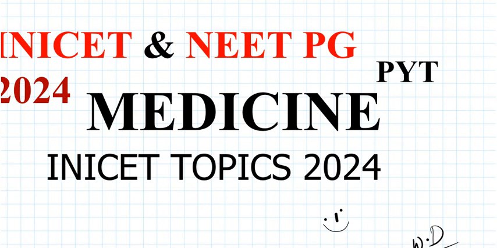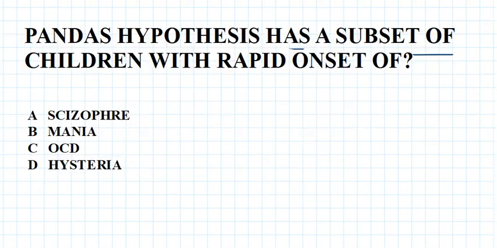Okay, then let's go. After that I will discuss why I gave a question mark. So we will discuss the PANDAS hypothesis with the help of this MCQ, then it will be easy for you. PANDAS hypothesis has a subset of children with a rapid onset of schizophrenia, mania, OCD, that is obsessive compulsion disorder, or hysteria.